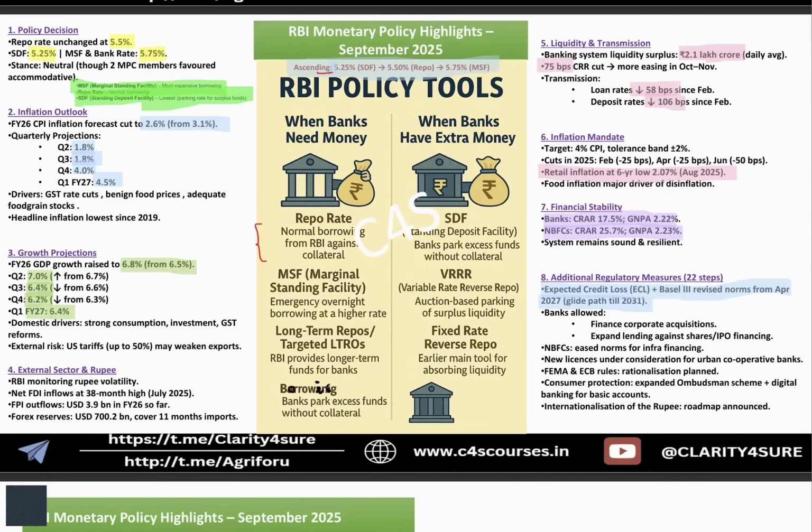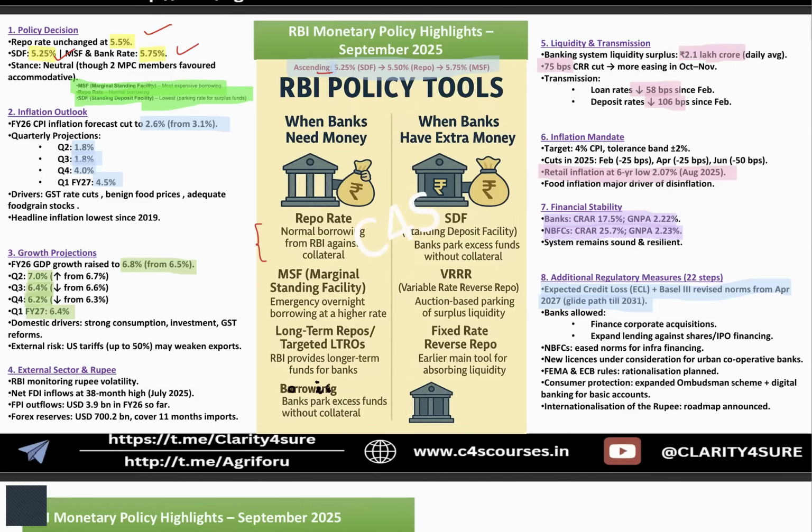The ascending order is SDF, Repo, and MSF. These data are very important. The repo rate, SDF and MSF, which are unchanged from the last meeting, are 5.5, 5.75, 5.25. Just go through this, don't forget that. They can also ask which is the most expensive borrowing tool. MSF is the most expensive borrowing tool for the banks. You can remember it like that.